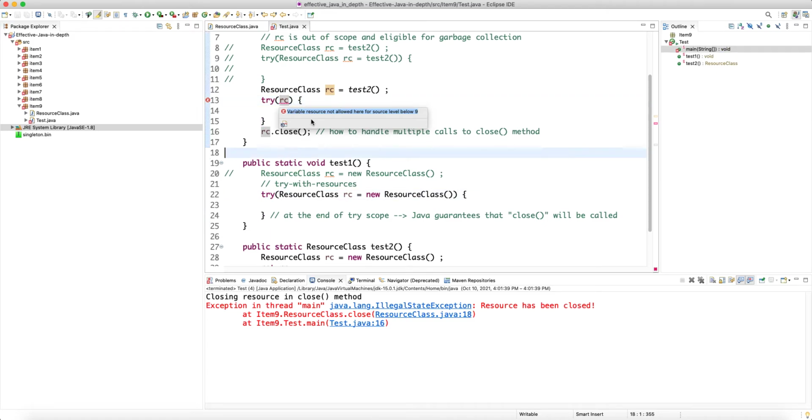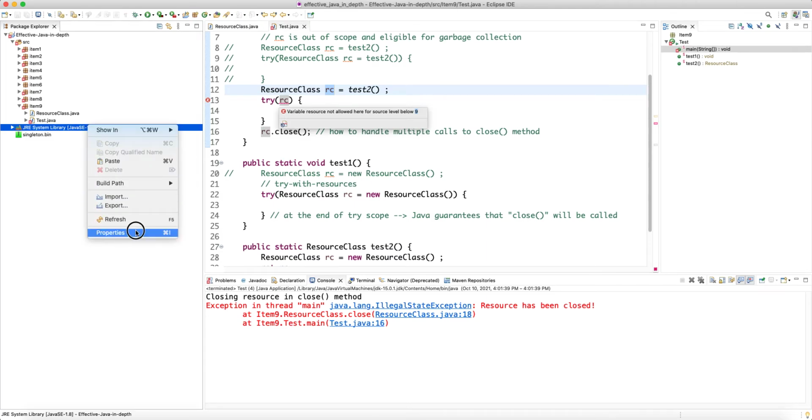And then it just becomes a chain of variables, and sometimes you don't want to initialize them outside, or sometimes you really want the scope of this class to be beyond the scope of the try, and that's why they decided to relax the constraint of the auto-closable references, right?